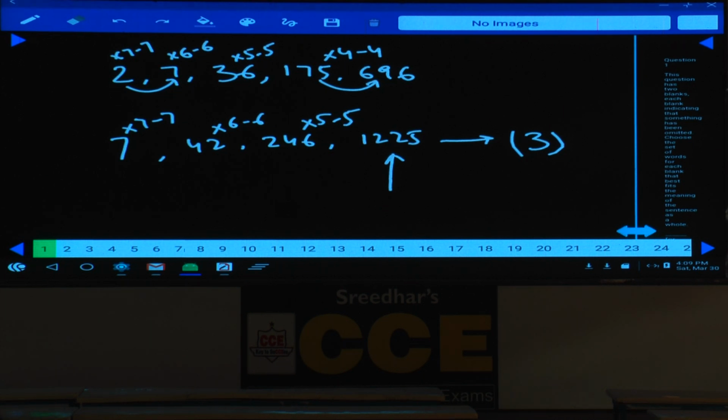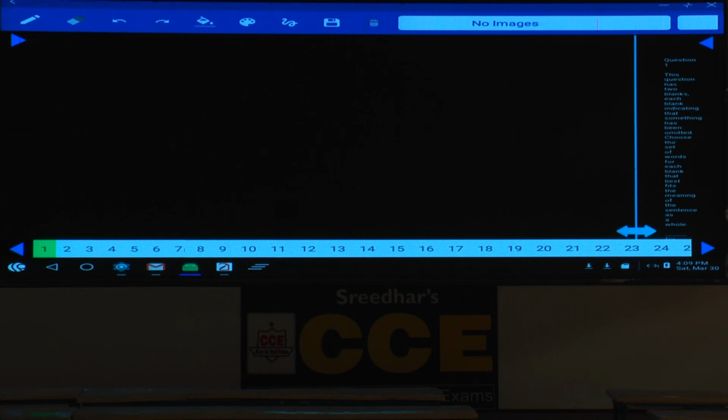Then 63, 324, 324. Next one is 125, 504, 125, 504, and 1515, 1515, isn't it? Now again, if you observe here, starting with 3, and it is reached to 1515.